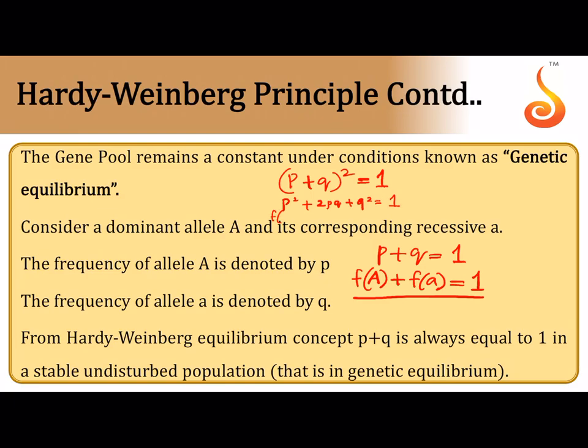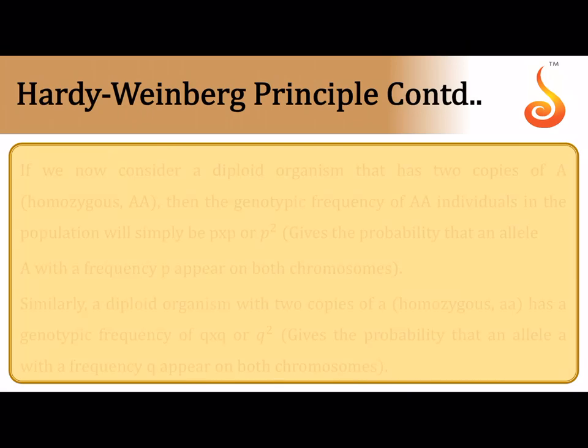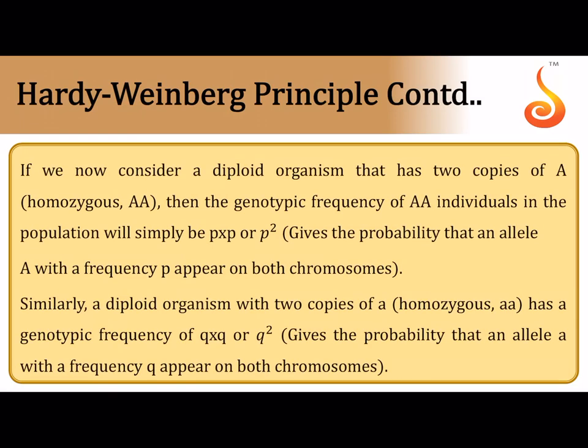When I say p², it is the frequency of the dominant homozygous genotype, 2pq is the frequency of the heterozygous genotype, and q² is the frequency of the recessive homozygous genotype, small a small a, which is always equal to 1. So one equation you should know, the first one, is with respect to allelic frequency, the second one with respect to genotypic frequency.